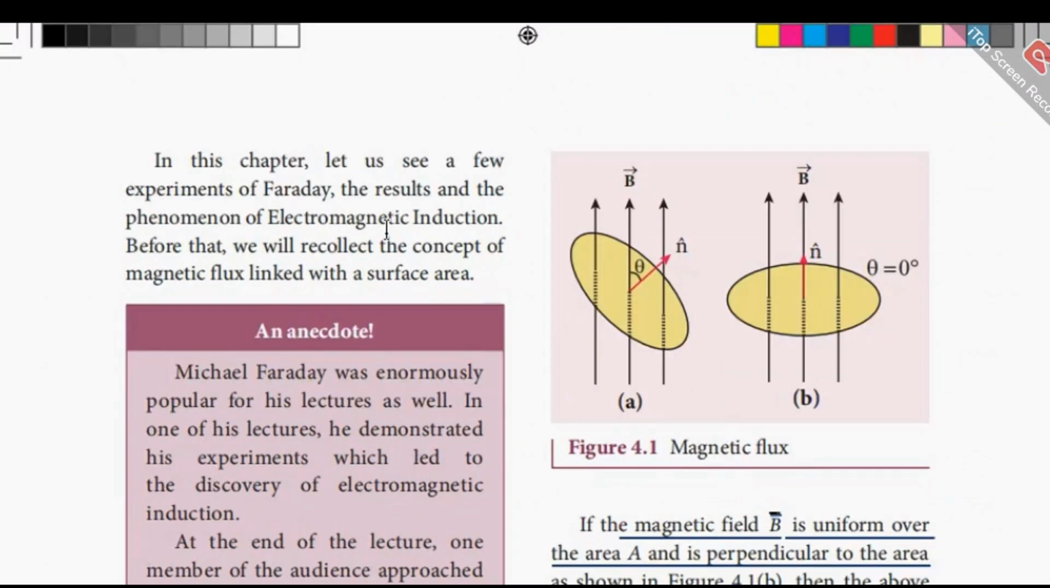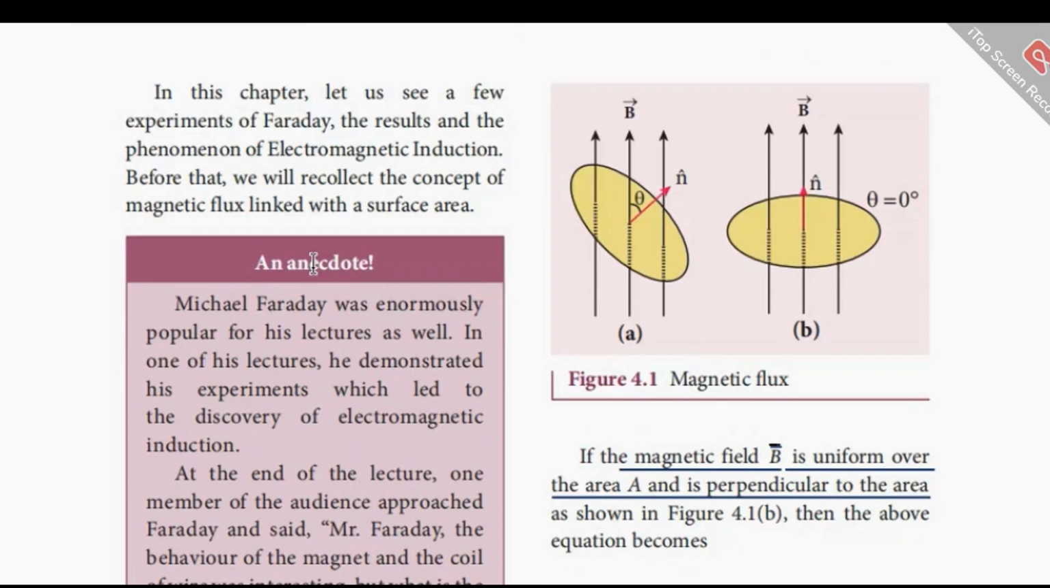So in this chapter, we are going to see a few experiments of Faraday, the results and the phenomenon of electromagnetic induction. And before that, let us recollect the concept of magnetic flux linked with the surface area. So this is the surface area, and the magnetic flux linked with that area is given by B.